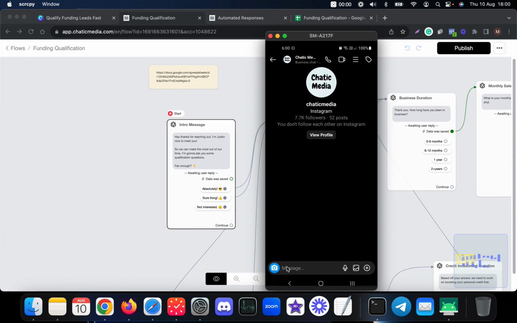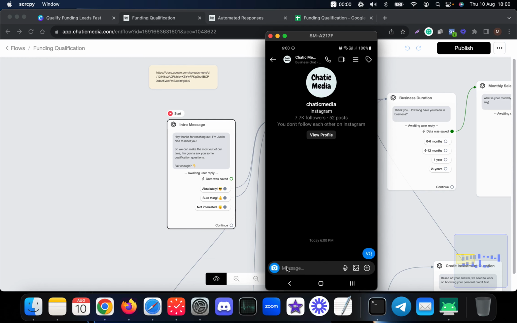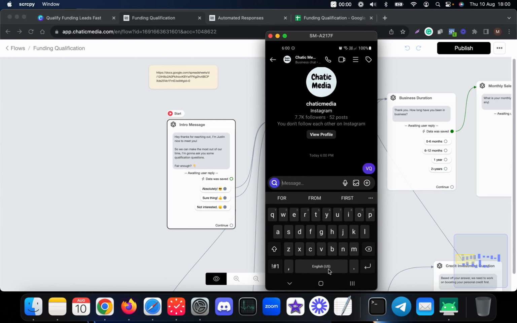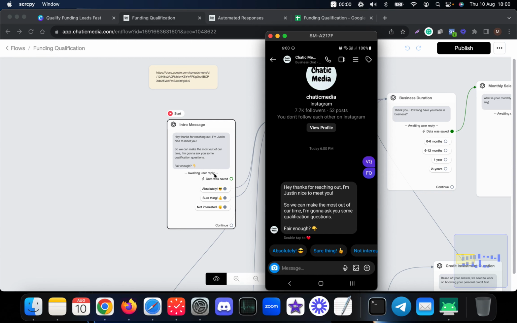That means if someone DMs a specific keyword, then we can trigger a specific chatbot flow and start talking to them. Here I have named this particular flow FQ. So let me send the correct keyword, FQ, and it should trigger this flow. As you see here, it says, hey, thanks for reaching out, and provides me 3 options. It says, so we can make the most of our time, I'm going to ask you some qualification questions. Fair enough? So we ask the customer whether they are okay with answering these qualification questions for the funding program.